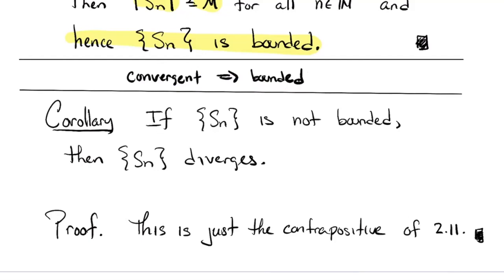So it's really sort of not a corollary. It's just the contrapositive of the statement that we just proved. It's equivalent to it. But it's important. If a sequence is not bounded, then it cannot converge. And if it cannot converge, then it diverges.